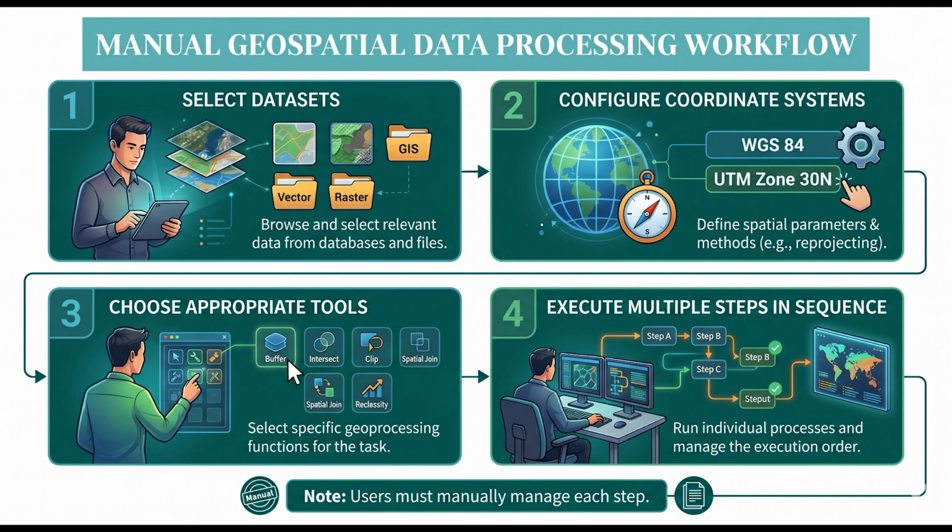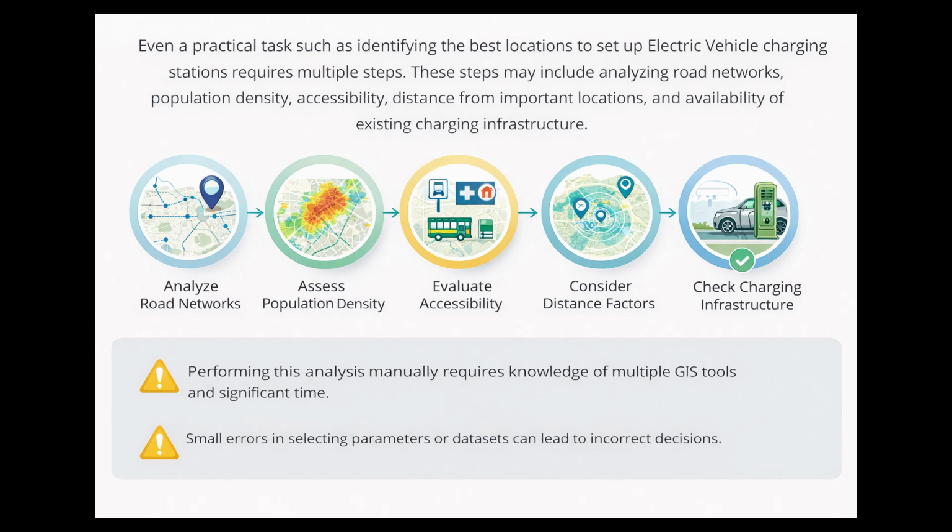Users must manually select datasets, configure coordinate systems, choose appropriate analysis tools, and execute multiple processing steps in the correct sequence. Even a practical task such as identifying the best locations to set up electric vehicle charging stations requires multiple steps. These steps may include analyzing road networks, population density, accessibility, distance from important locations, and availability of existing charging infrastructure. Performing this analysis manually requires knowledge of multiple GIS tools and significant time.